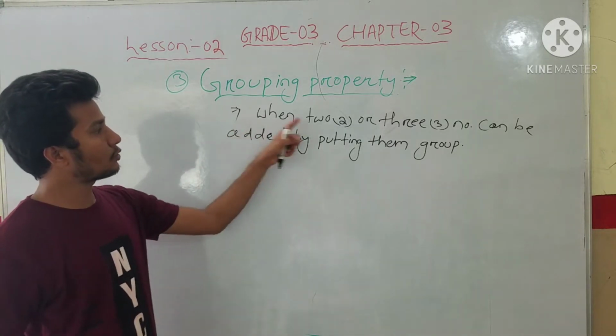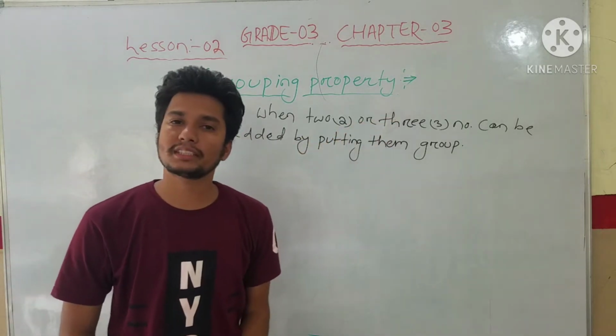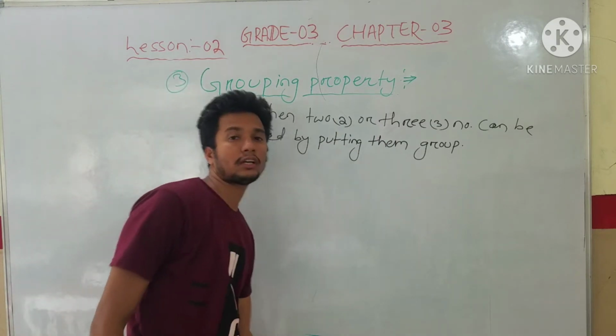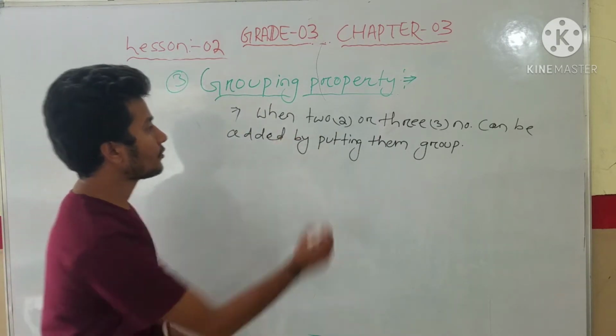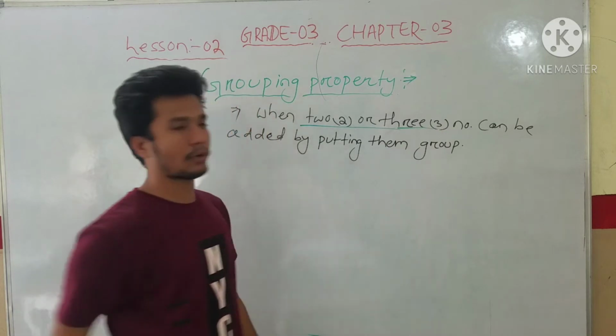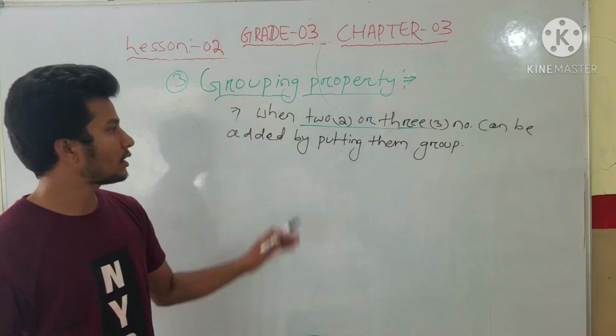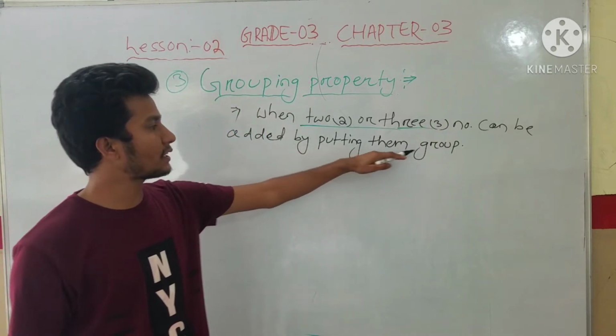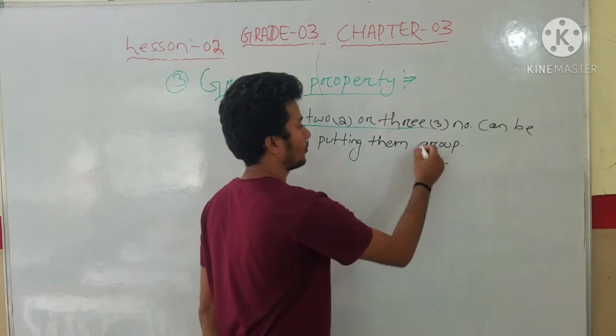We can say two or three, or we can say more also. When two or more numbers, or three numbers, can be added by putting them into a group.